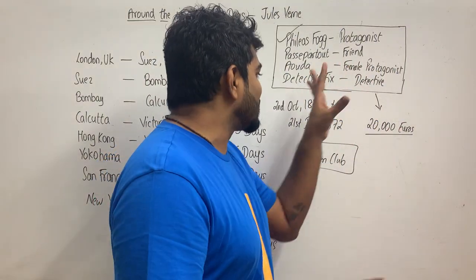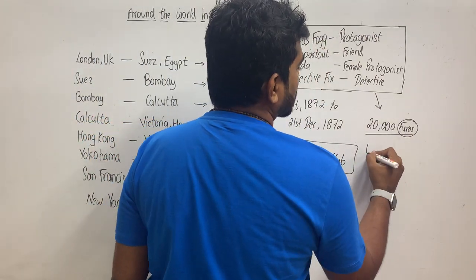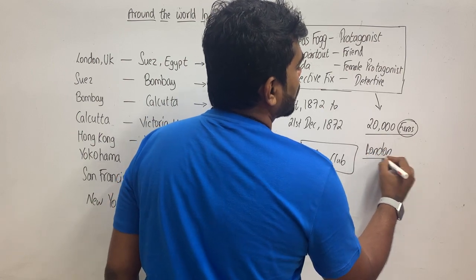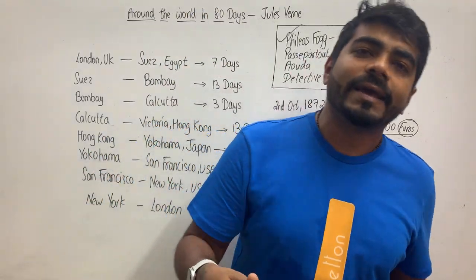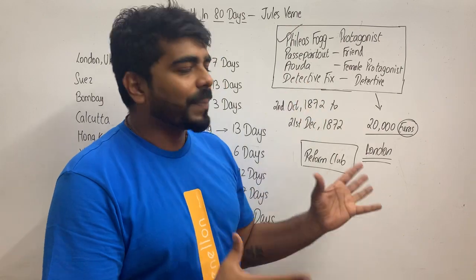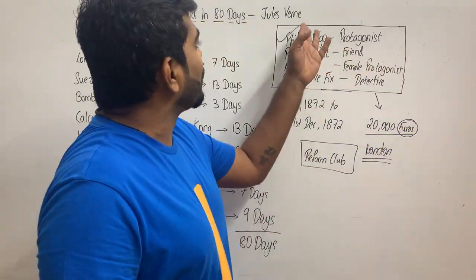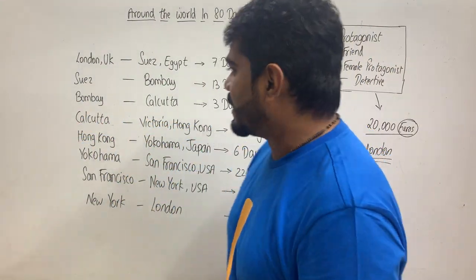Now this is happening. Where is this happening? Euros may have given you some clue. That is the UK somewhere. It is London. Okay. London is where their journey is starting from. Obviously, it has to end in London only. ये लोग यहाँ पे रहते हैं. Alright. So the journey starts where Phileas Fogg and Passepartout, they both leave from London, and this is the chart.